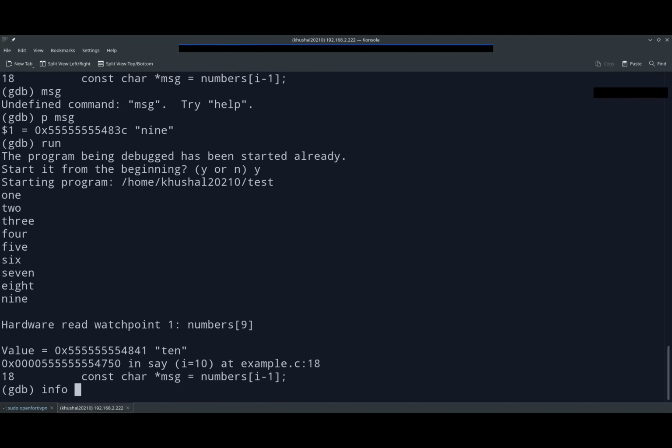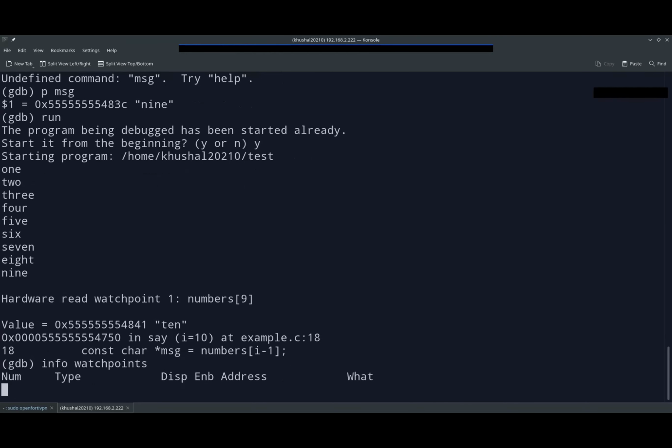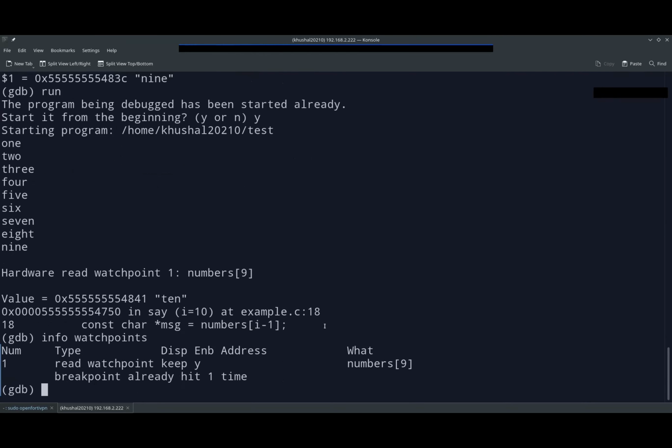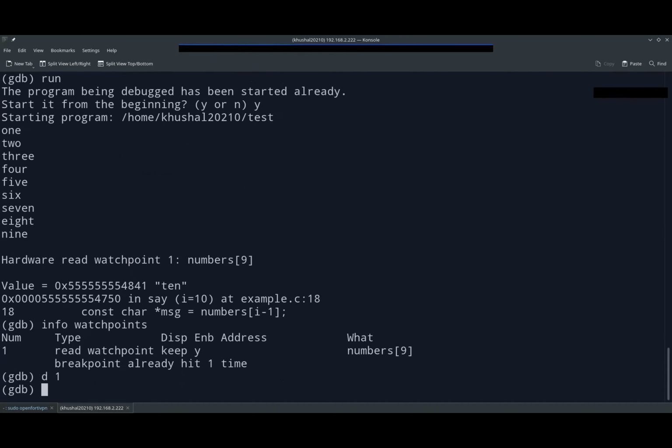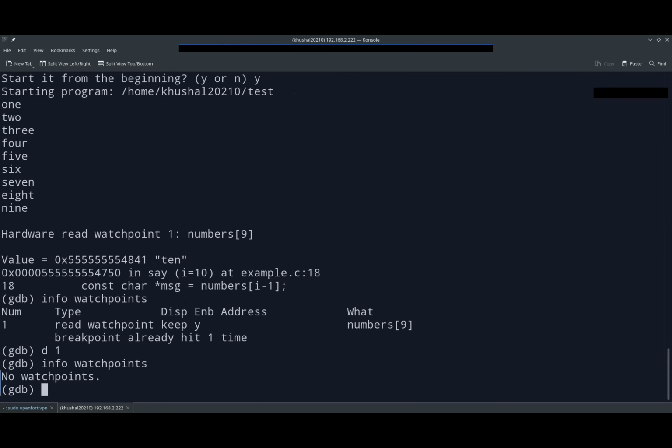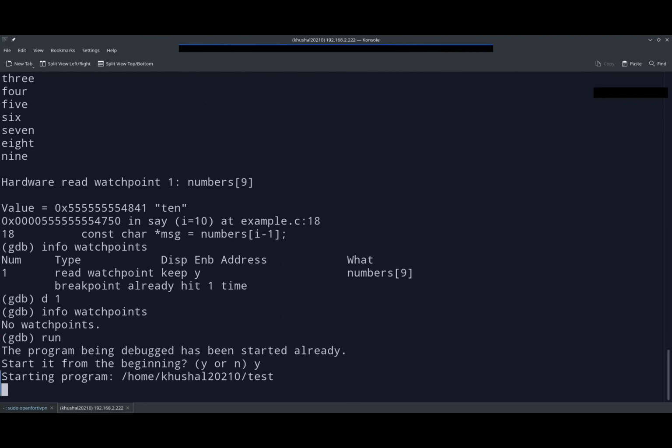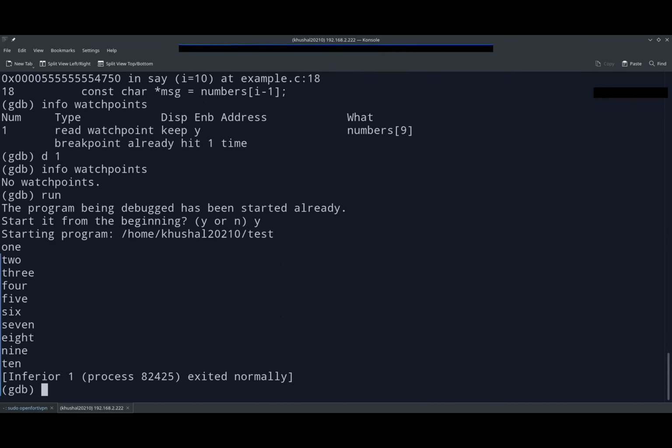Okay, info watchpoints. We have one right now, and we do want to delete that. Let's try. Info watchpoints. Okay, so we can delete the watchpoints and run this. Yeah, now it's working.